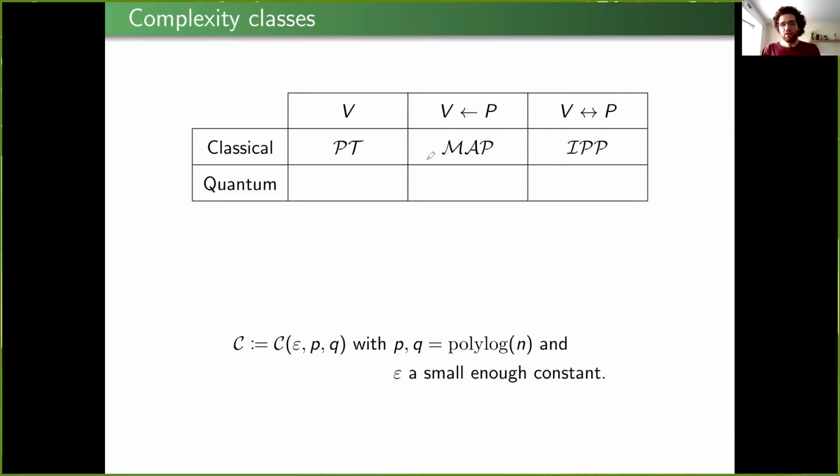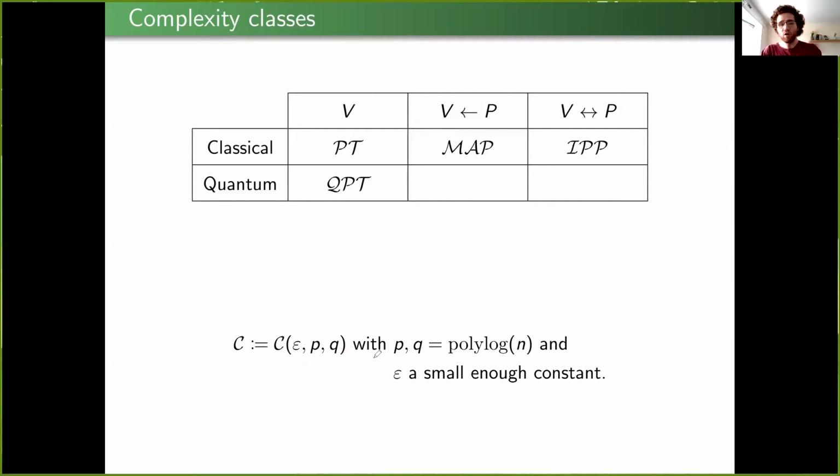And let me remind you that these classes, curly C, denote a set of properties. These are all properties that can be tested with an algorithm in this model where the proximity parameter is a small enough constant and P and Q are polylogarithmic.